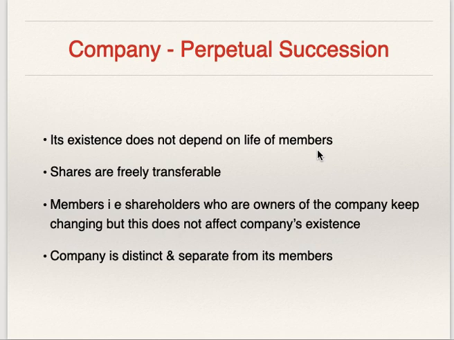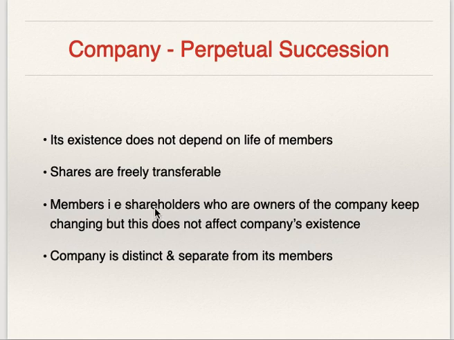Members are shareholders, they are owners. कंपनी का जो एग्जिस्टेंस है वो मेंबर शेयर होल्डर्स के लाइफ पे डिपेंड नहीं करता है. शेयर्स आर फ्रीली ट्रांसफरेबल, दैट इज अ शेयर होल्डर कैन सेल हिज शेयर्स to some other person, so he won't be any more shareholder of the company if he sells entire shareholding, and the person purchasing the shares becomes shareholder, member, owner of the company.